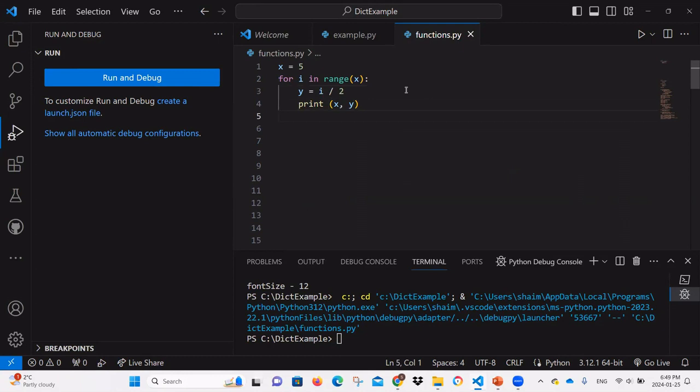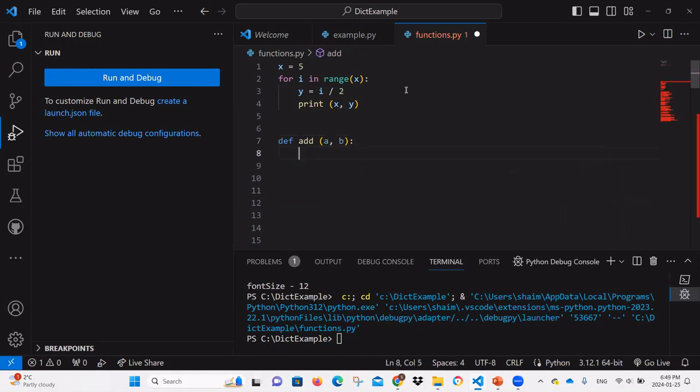Now later on, I'm going to define a function, let's call it add, that has two variables, a and b. When I am inside the function, I will define another variable called c that is equal to a plus b.